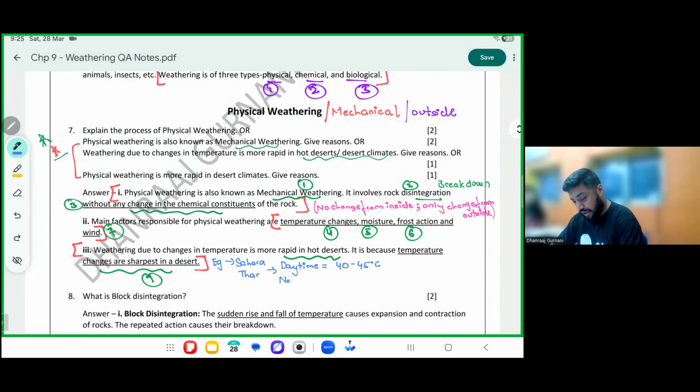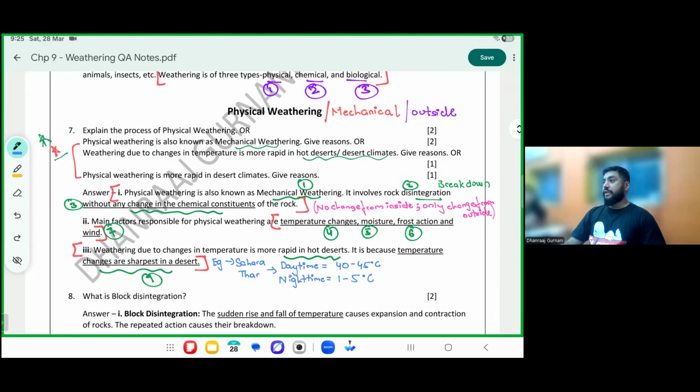Night time will fall down to anywhere between 1 to 5. That's a lot. That's a very big dip in less than 24 hours.